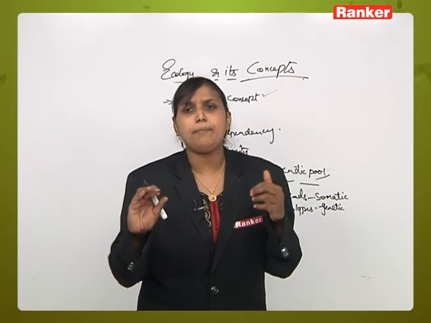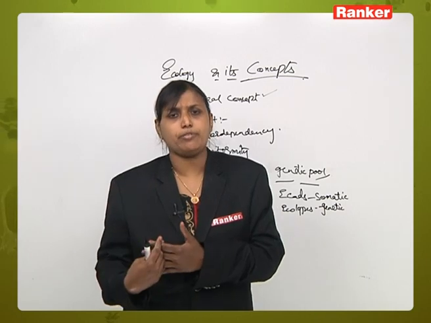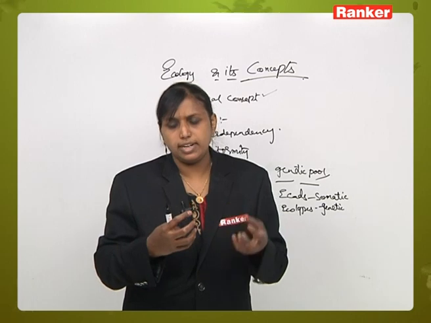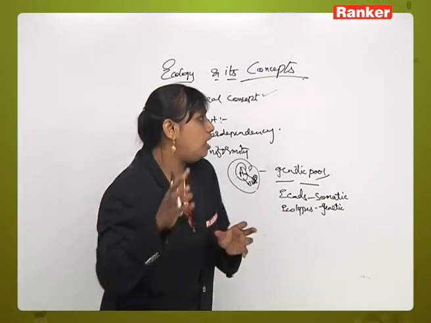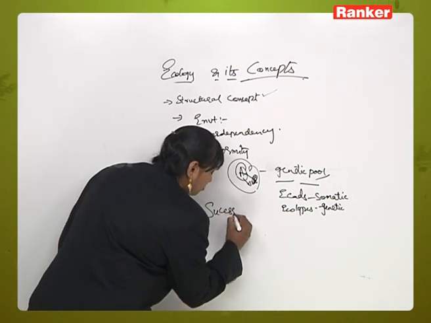Because of this, many new species will migrate and settle down in the modified environment. Outer organisms come and adjust to that modified environment. That process is called succession.